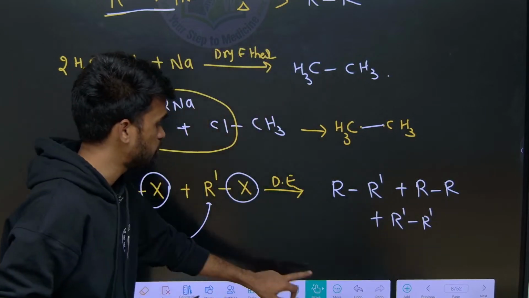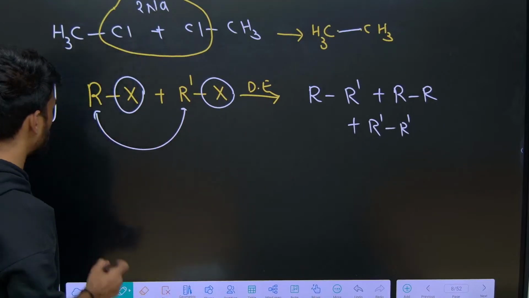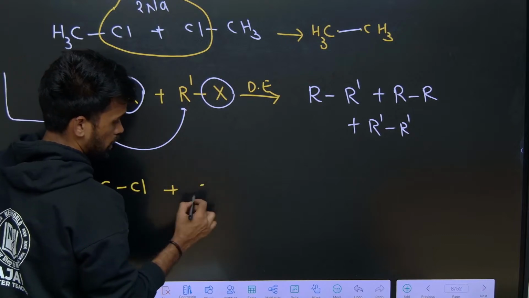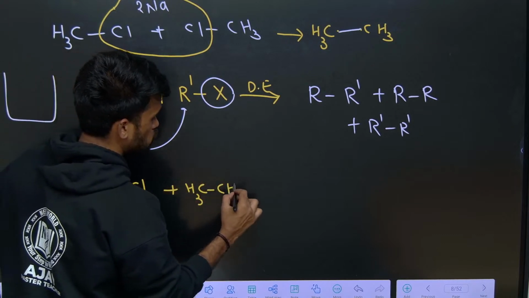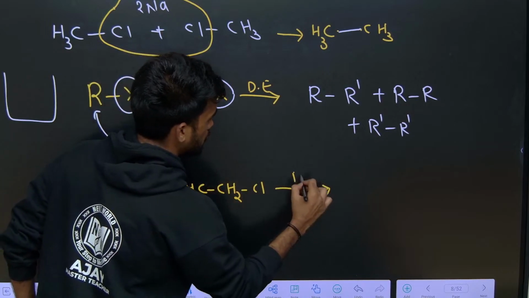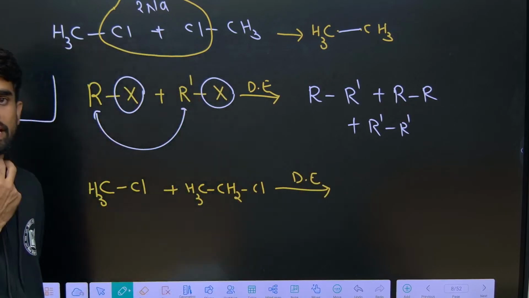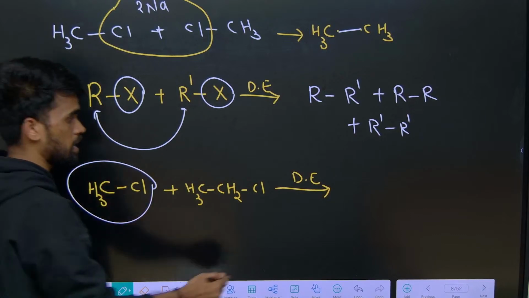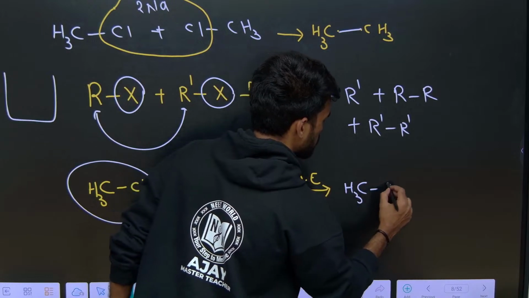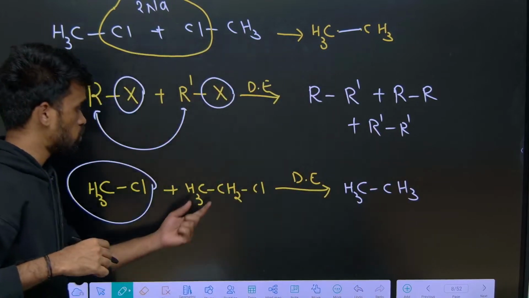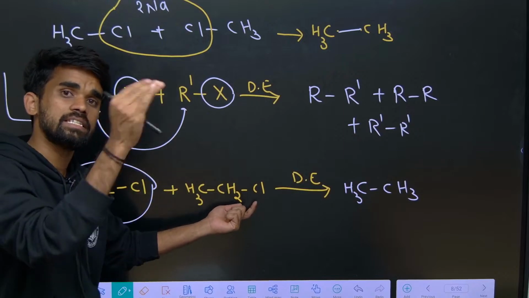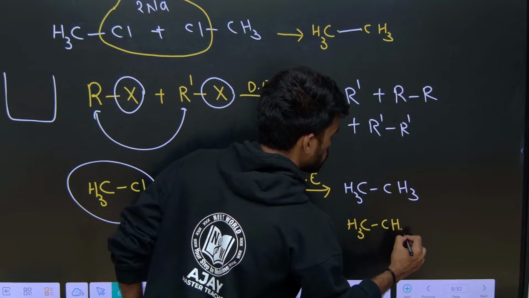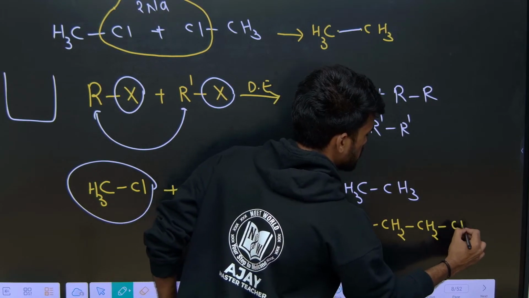It means if we take methyl chloride, CH3Cl, and ethyl chloride, CH3CH2Cl, in dry ether, tell me what products we can expect here. Methyl chloride itself can couple and give CH3-CH3, that is ethane. Ethyl chloride also can couple with itself and we get CH3CH2CH2CH3.